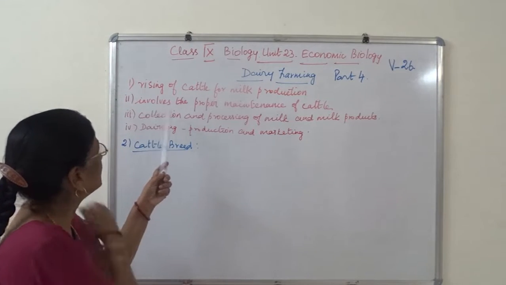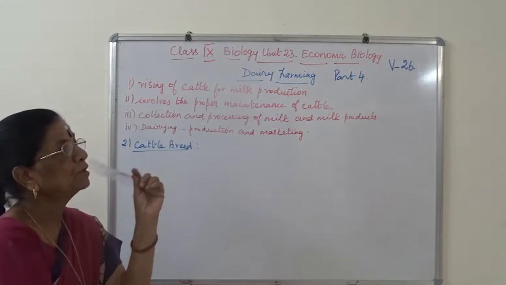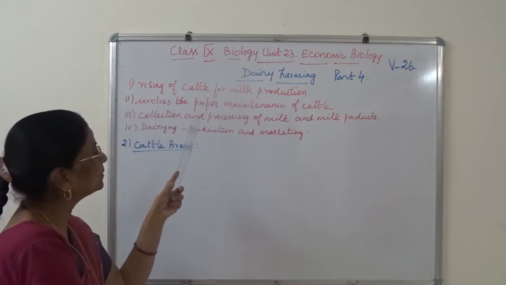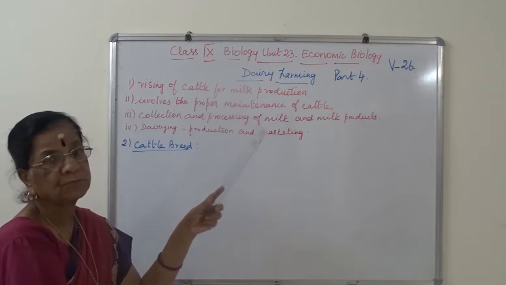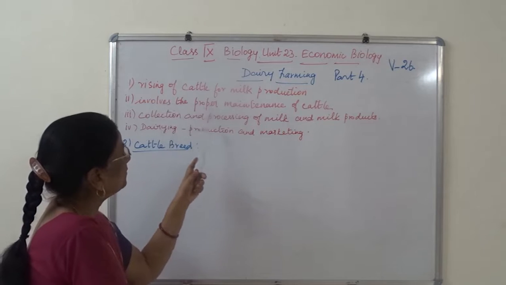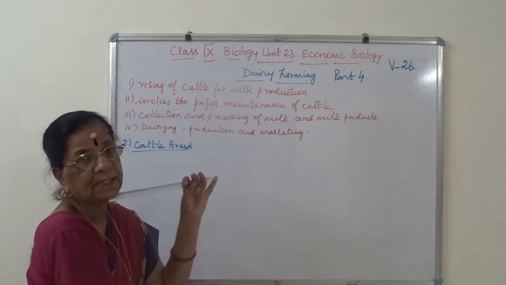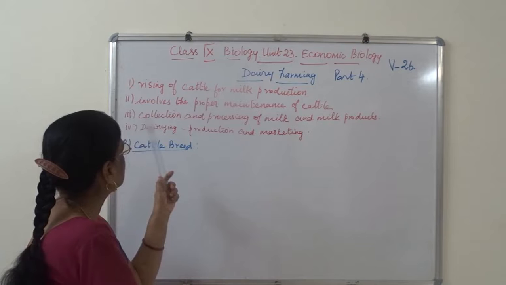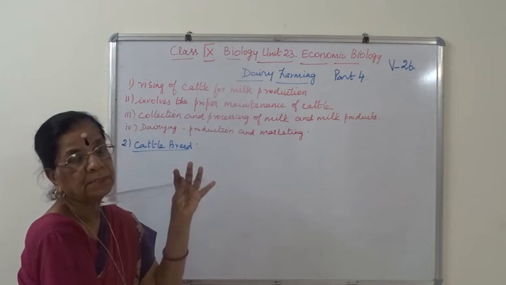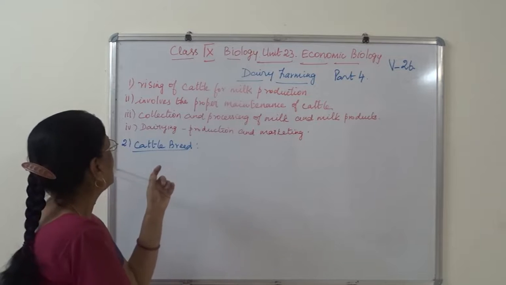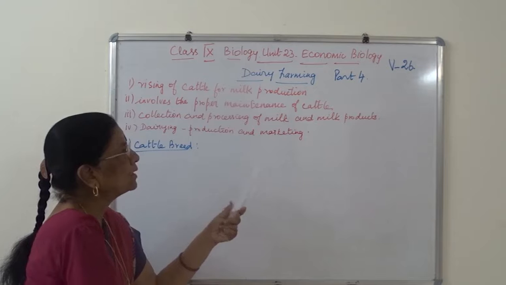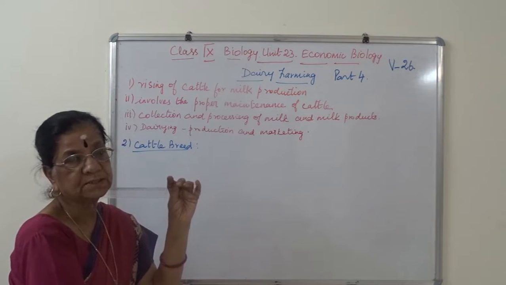So raising of cattle for milk production involves the proper maintenance of cattle and the collection and preservation of milk and milk products. And dairying means production and marketing of milk and milk products.